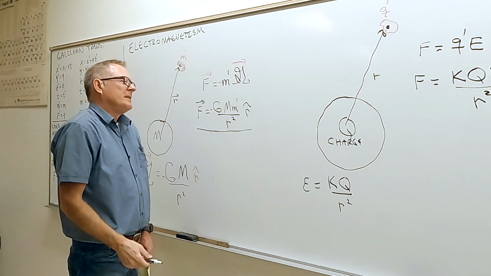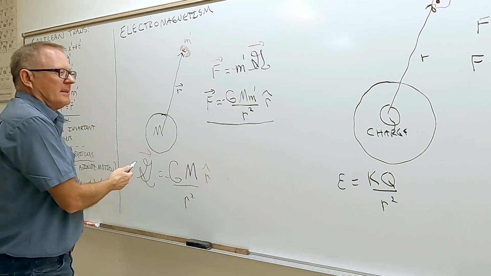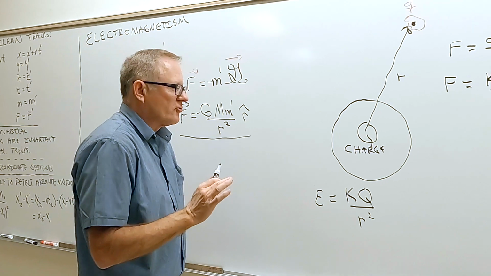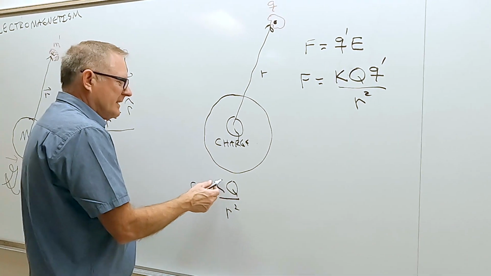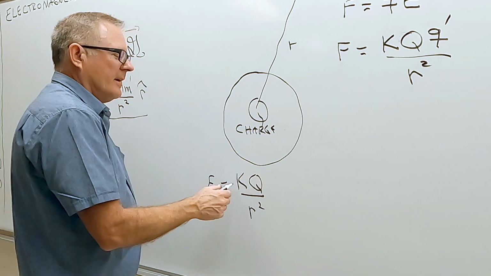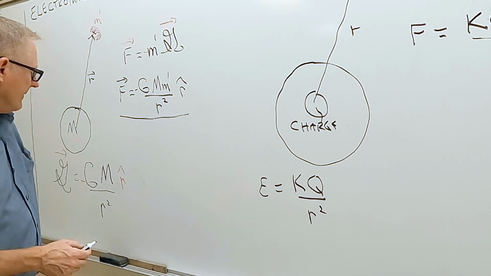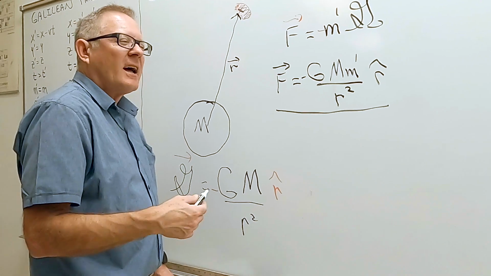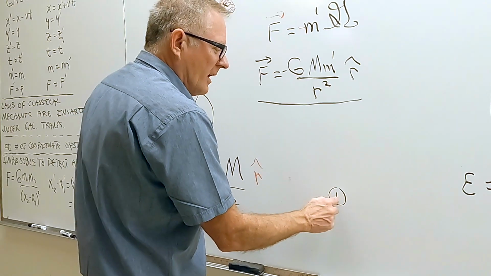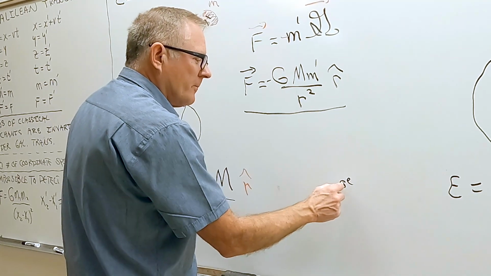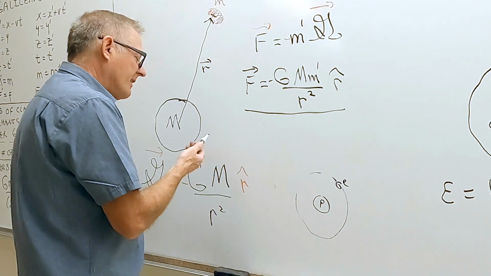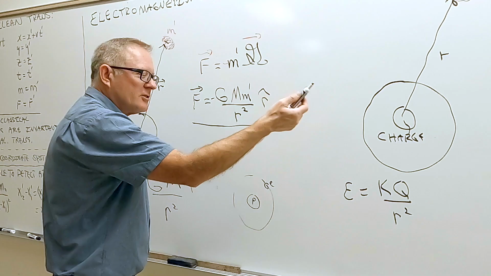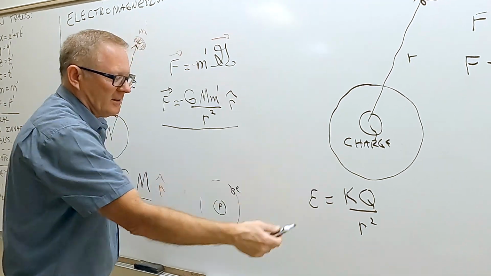Now, you might say it looks exactly the same as this. Two differences right here. One is the strength of the force. This K right here is a lot bigger than this G right here. If you look at hydrogen, which is just a proton and an electron going around it, if you compare this gravitational force with the electric force, this one over here is infinitely larger.